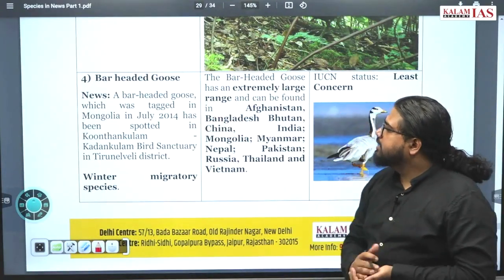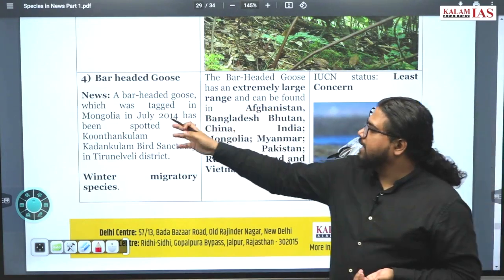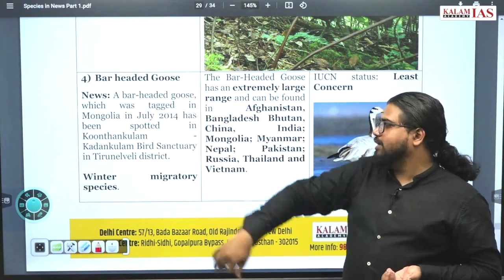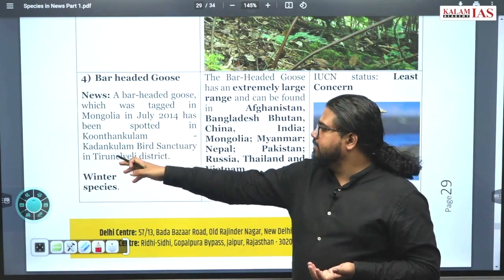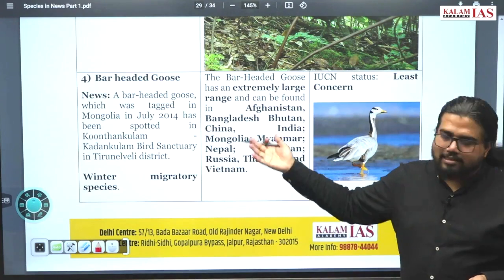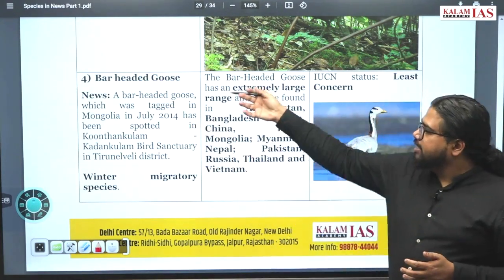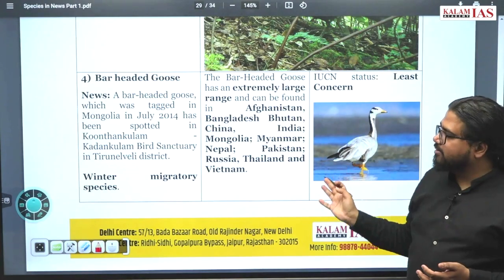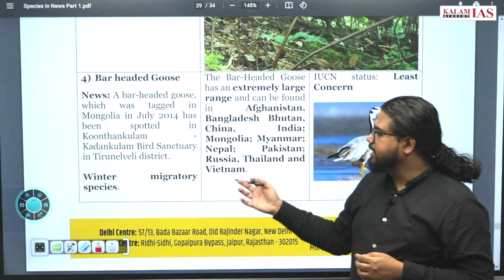Bar-headed goose. This is the species. Bar-headed goose was tagged in Mongolia in 2014. Recently it was spotted in southern parts of India, like Kudankulam Bird Sanctuary and other national parks or wildlife sanctuaries in Tamil Nadu. It is a migratory species coming from Mongolia or Siberian regions to southern South Asia, including India.